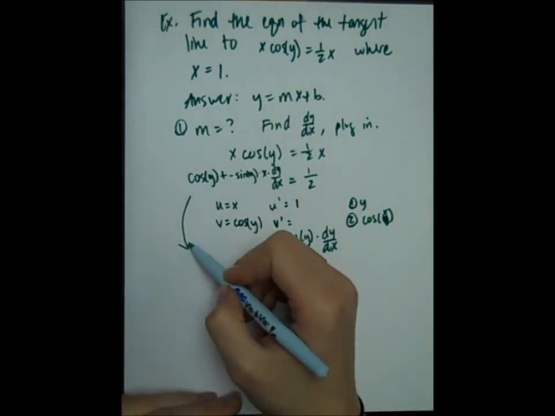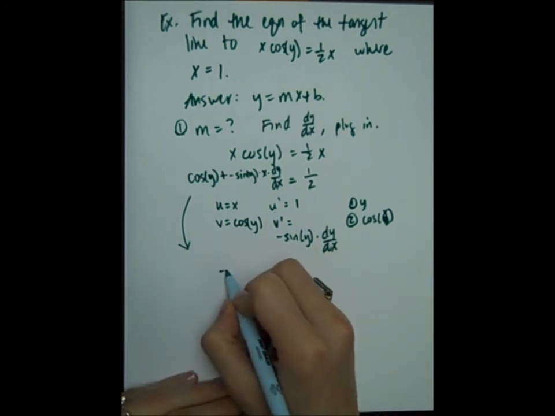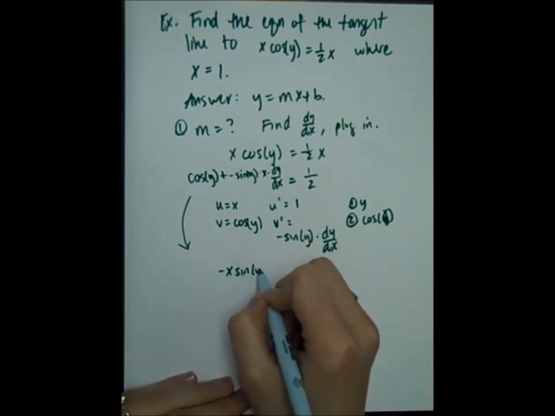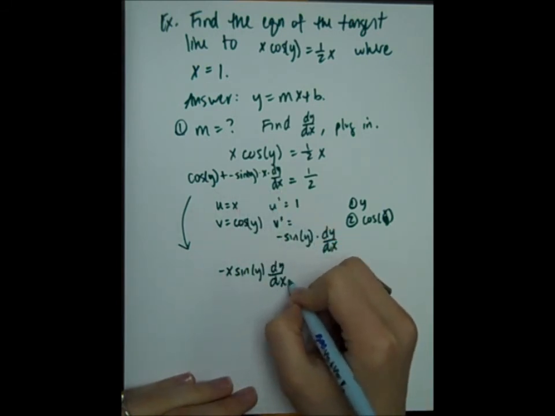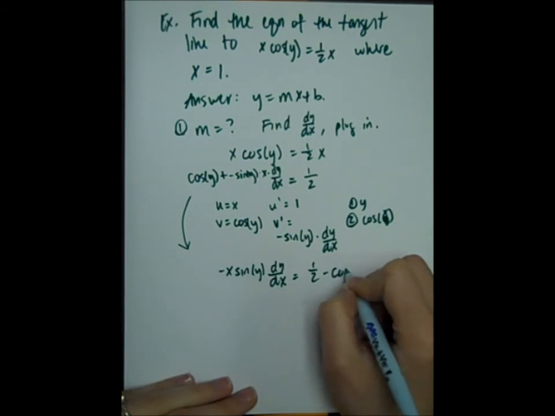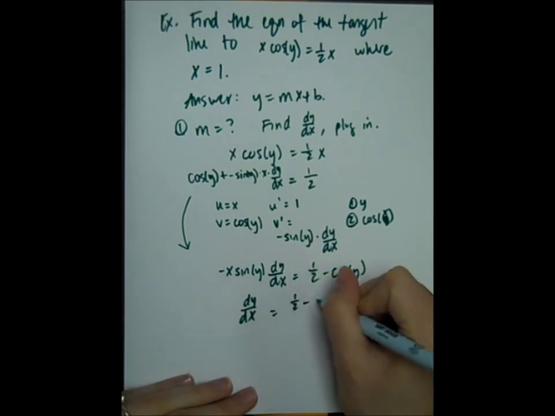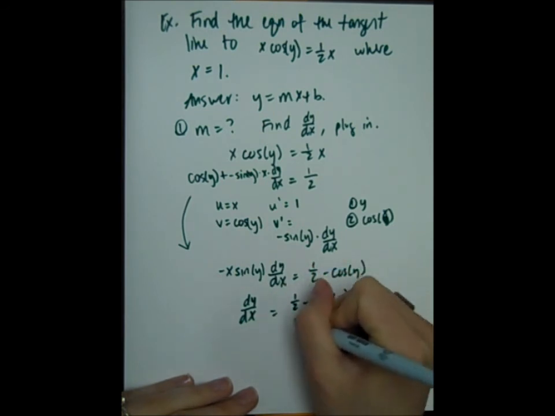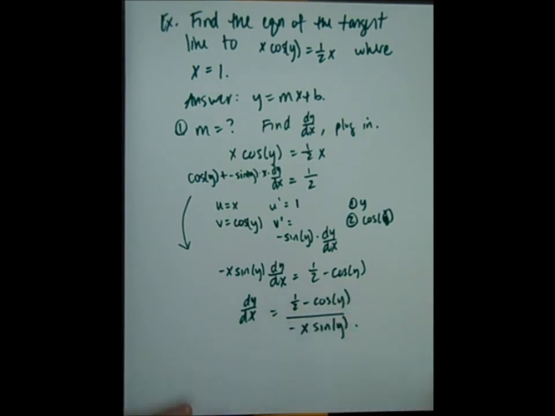Okay, so let's continue this down here. I've got to solve for dy/dx, so I'll get negative x sine y times dy/dx is 1/2 minus cosine y. All I did was move that x in front of the sine. So dy/dx is 1/2 minus cosine y over negative x sine y. So there's my derivative. So I found my derivative.